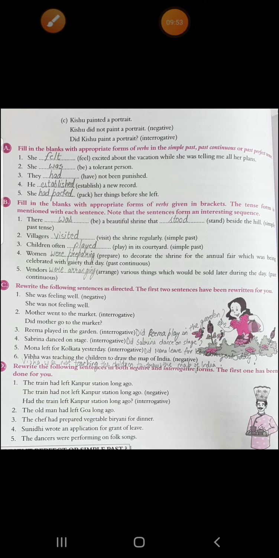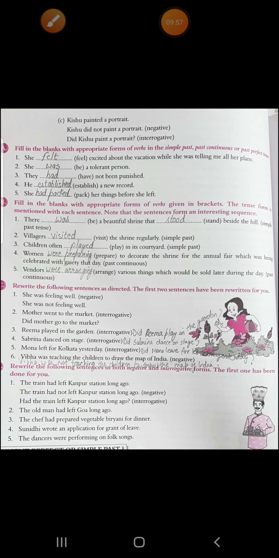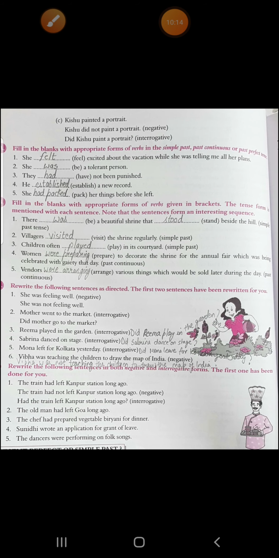So see the second one. What will be the answer? The old man had not left Goa long ago. And interrogative will be, had the old man left Goa long ago? Don't worry, I'll show you in written form also. Third, the chef has prepared vegetable biryani for dinner. What will be the answer? The chef had not prepared vegetable biryani for dinner. And interrogative will be, had the chef prepared veg biryani for dinner?